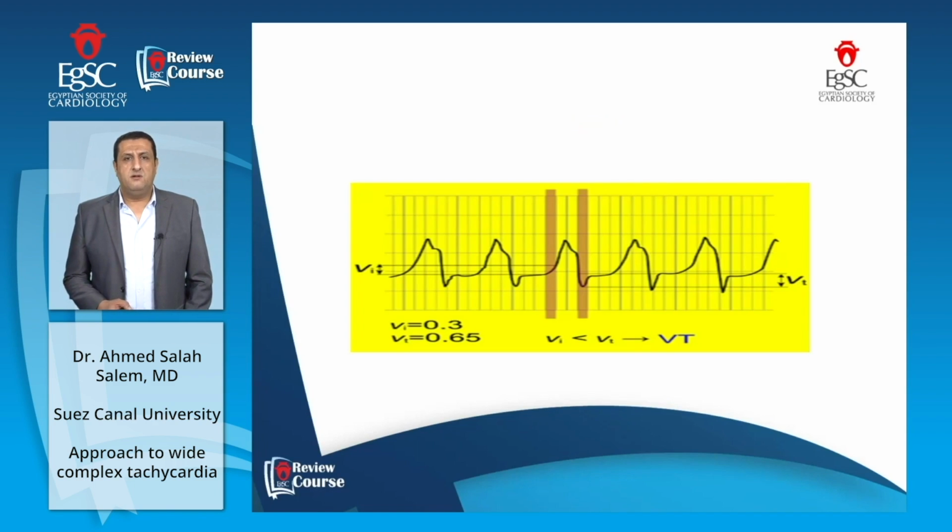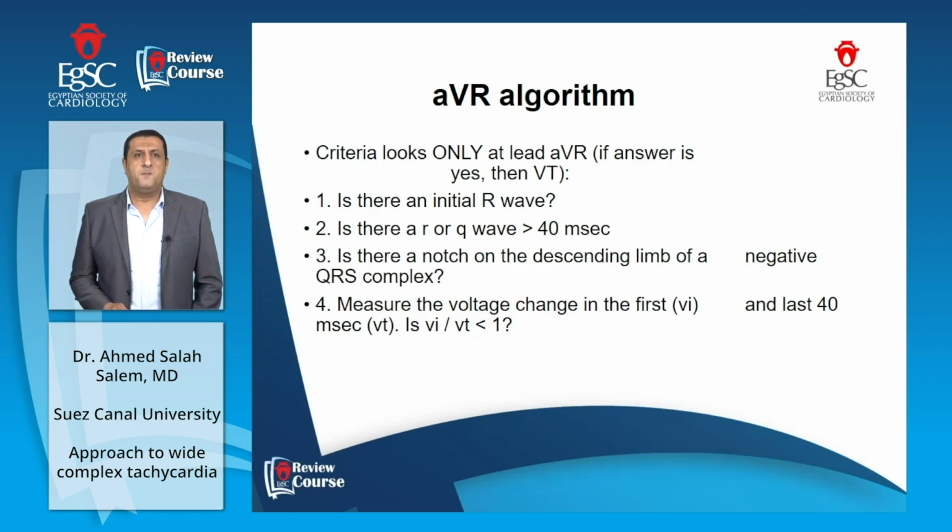As we see in this figure, the definition of V initial over V terminal is the change in polarity in the first 40 milliseconds in ratio to the change in polarity in the last 40 milliseconds. If less than 1, this is in favor of ventricular tachycardia.